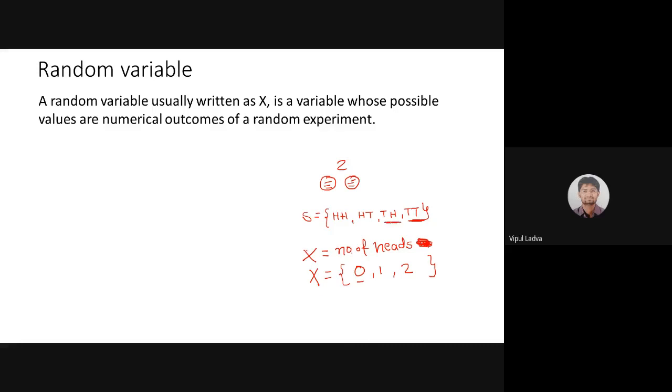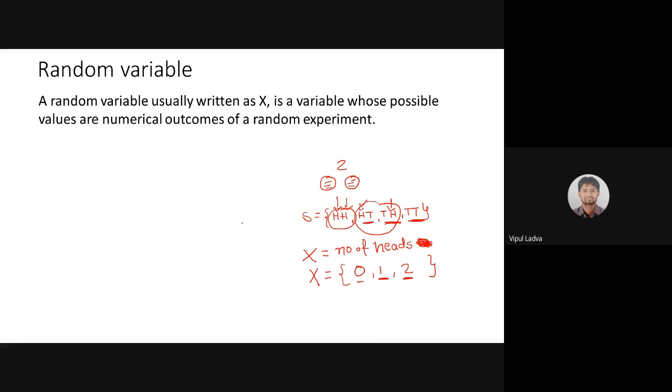If my outcome is HT or TH, in both cases the number of heads I am getting is 1. I have one head, one tail. So X can take value 1 for both these outcomes. And if my outcome is HH, that means I am getting both heads, then X may take value 2. So what is a random variable over here? A random variable is a variable whose possible values are numerical outcomes of a random experiment.